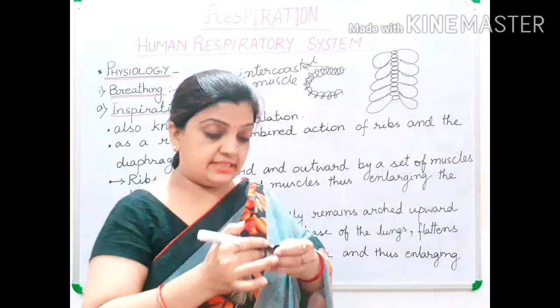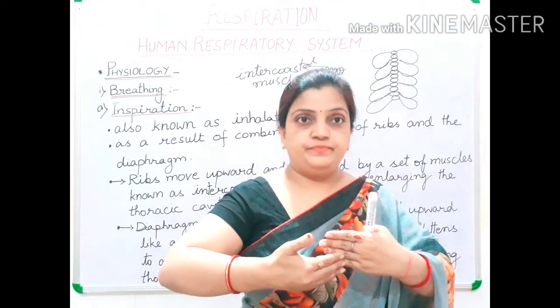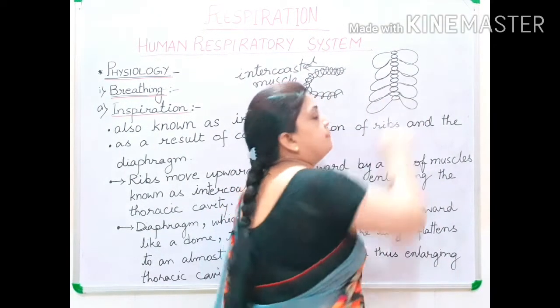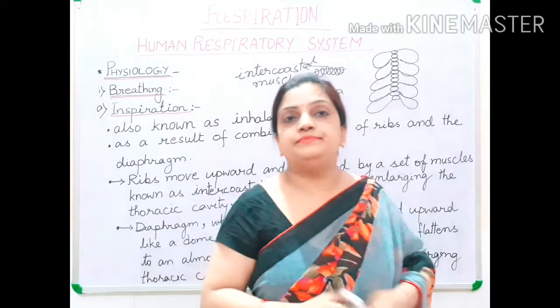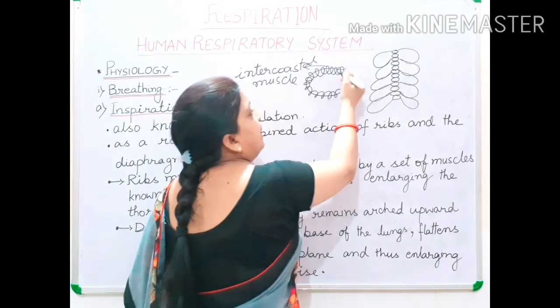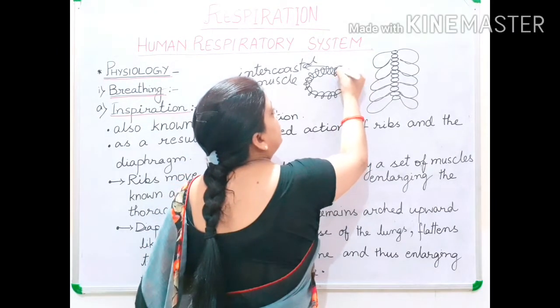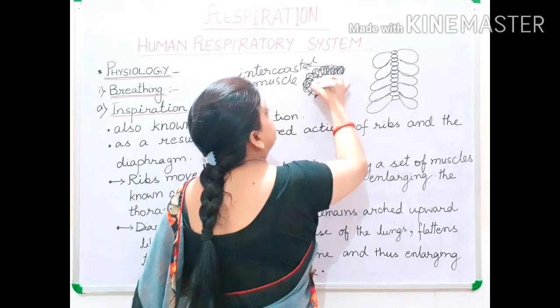Now, children, these intercostal muscles are wrapping the rib bones of the whole rib cage. They wrap the ribs from 2 sides. One side you have seen, I have wrapped it in this way, and the second will be wrapping in the opposite direction, in this way.